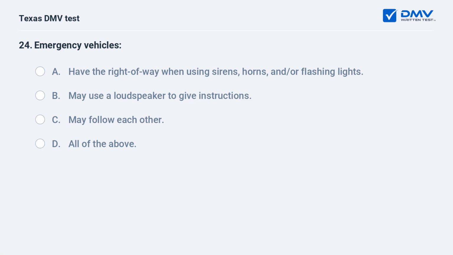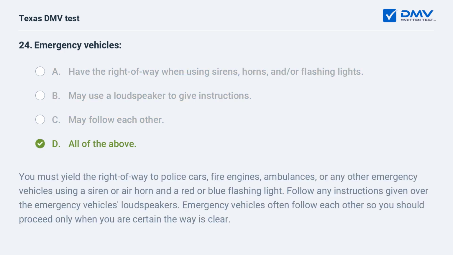Emergency vehicles: A. Have the right-of-way when using sirens, horns, and/or flashing lights. B. May use a loudspeaker to give instructions. C. May follow each other. D. All of the above.